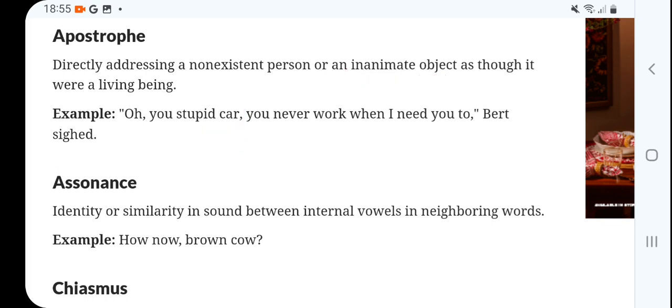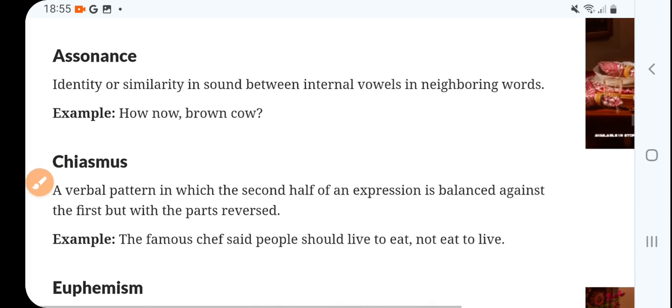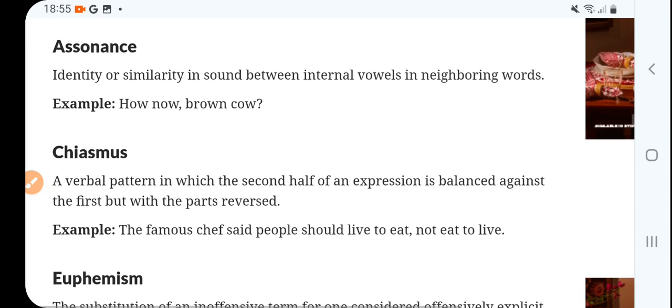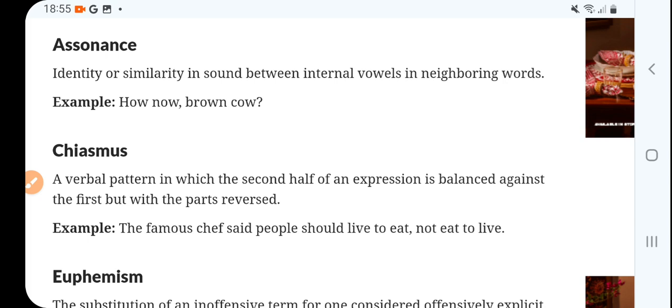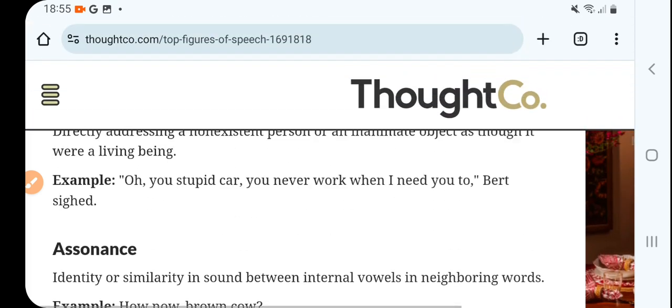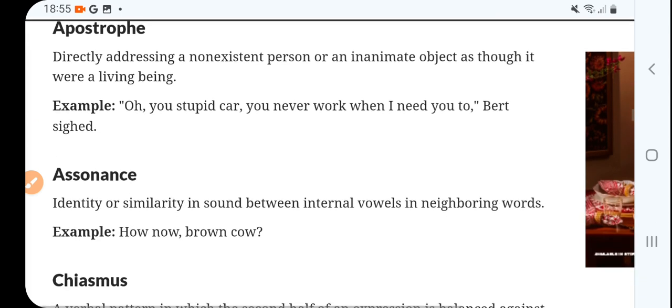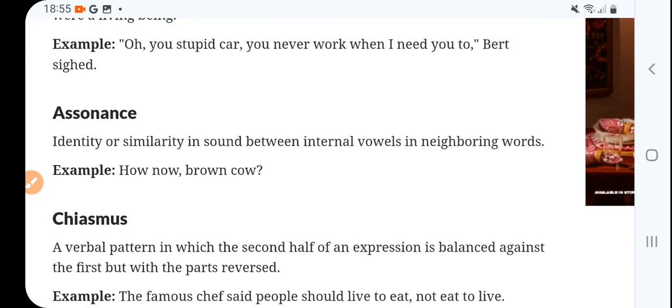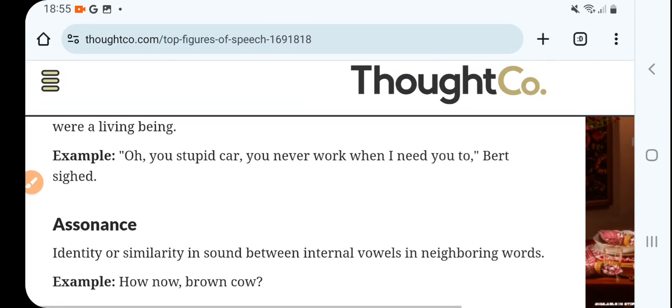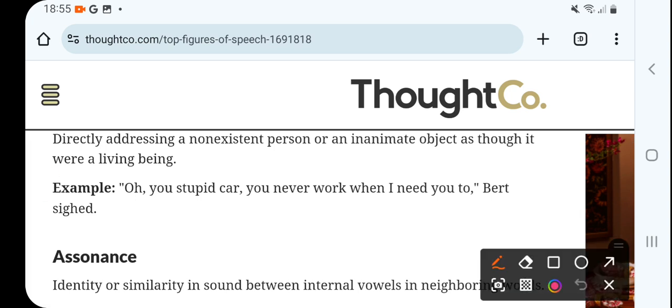Another example I can give you: sometimes I say that my phone blackmails me when I have an urgent need, when I'm taking a lecture. So my phone blackmails me. That's another example of apostrophe, where I'm talking about my phone as a human being or as a person, right?